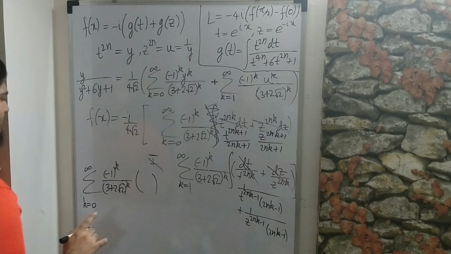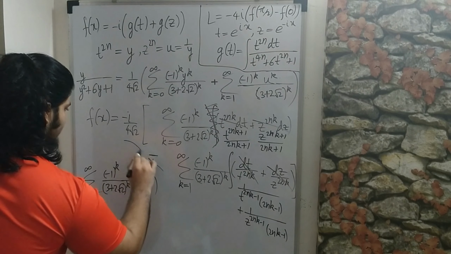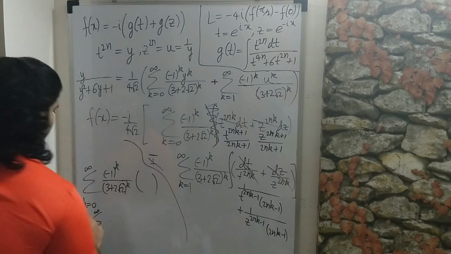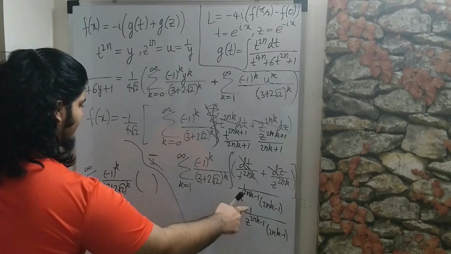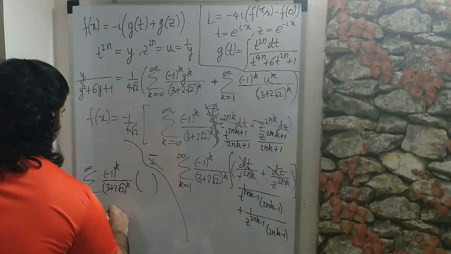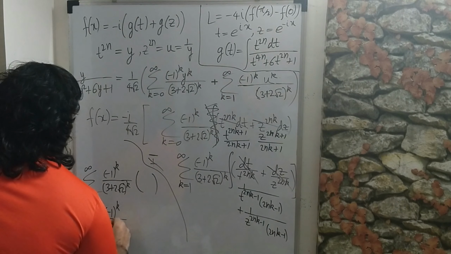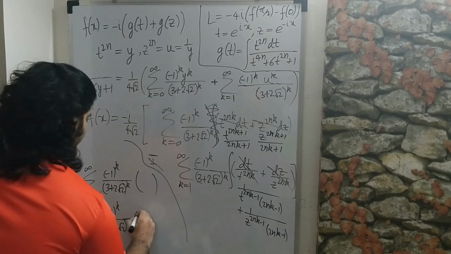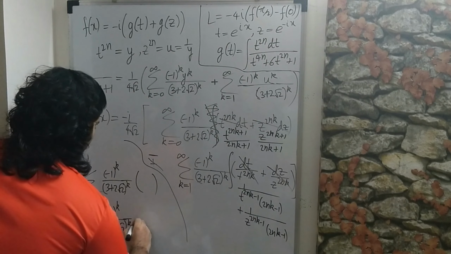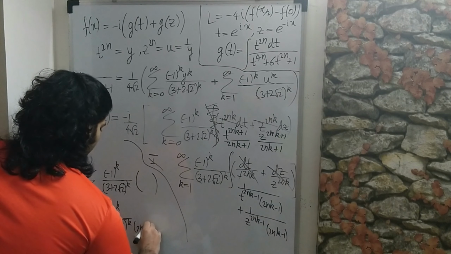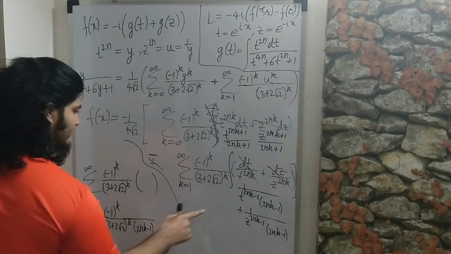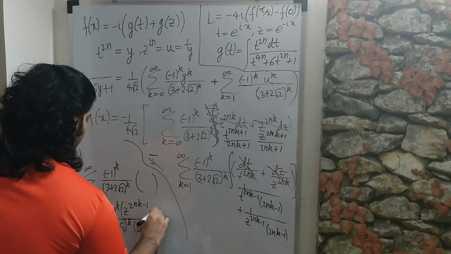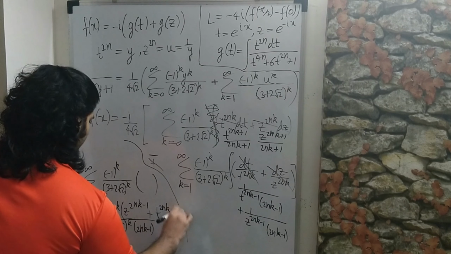So I'm just going to draw brackets like that, and I guess I'll separate these, and then this summation will get simplified quite a lot, because notice that 1 over t is z and 1 over z is t. So we can get minus 1 to the k, 3 plus 2 root 2 to the k times, and actually I'll take this constant factor also outside the bracket, so 2nk minus 1, and then this will become z, so z to the 2nk minus 1 plus t to the 2nk minus 1.